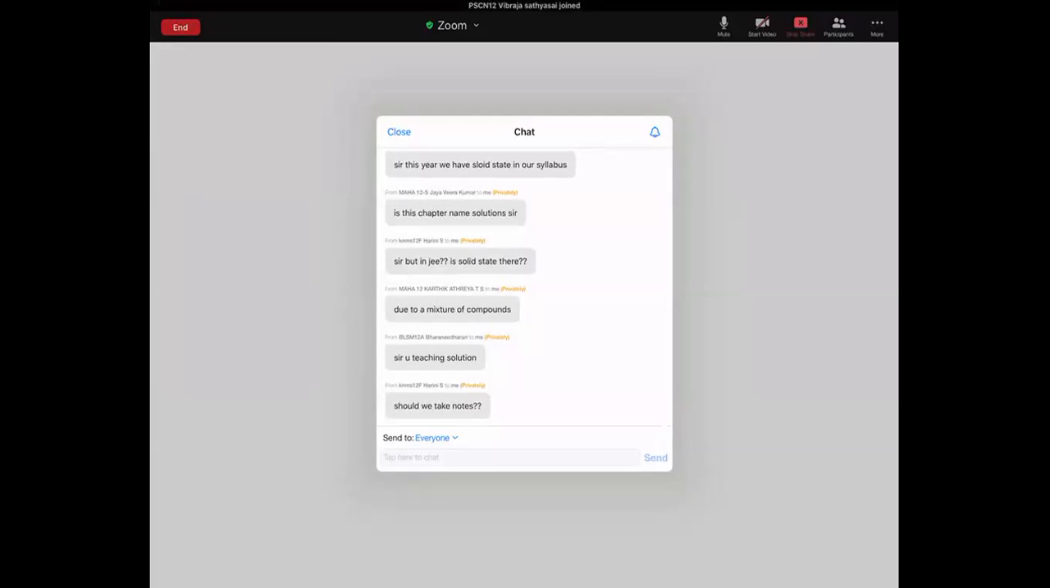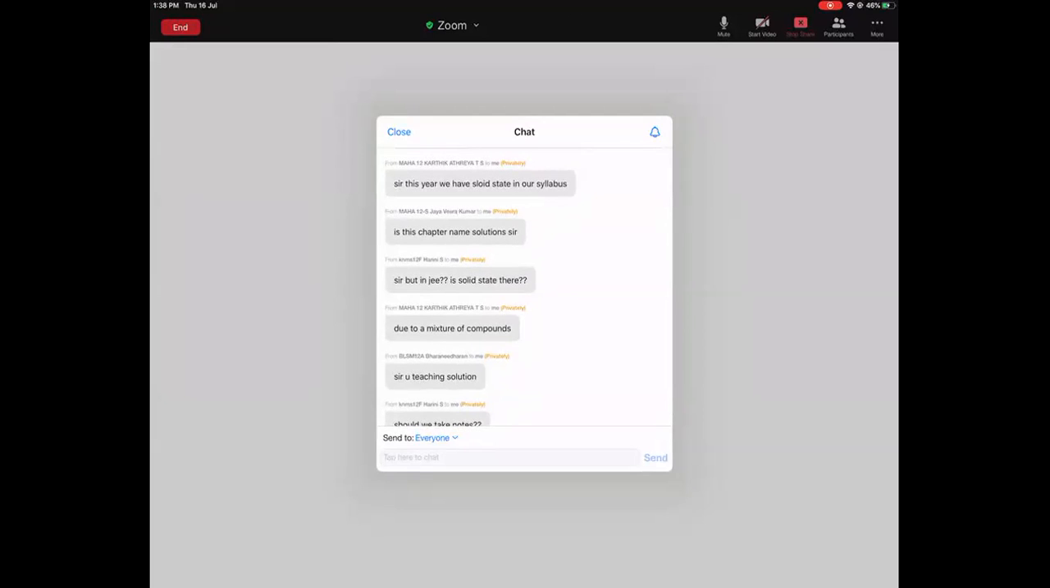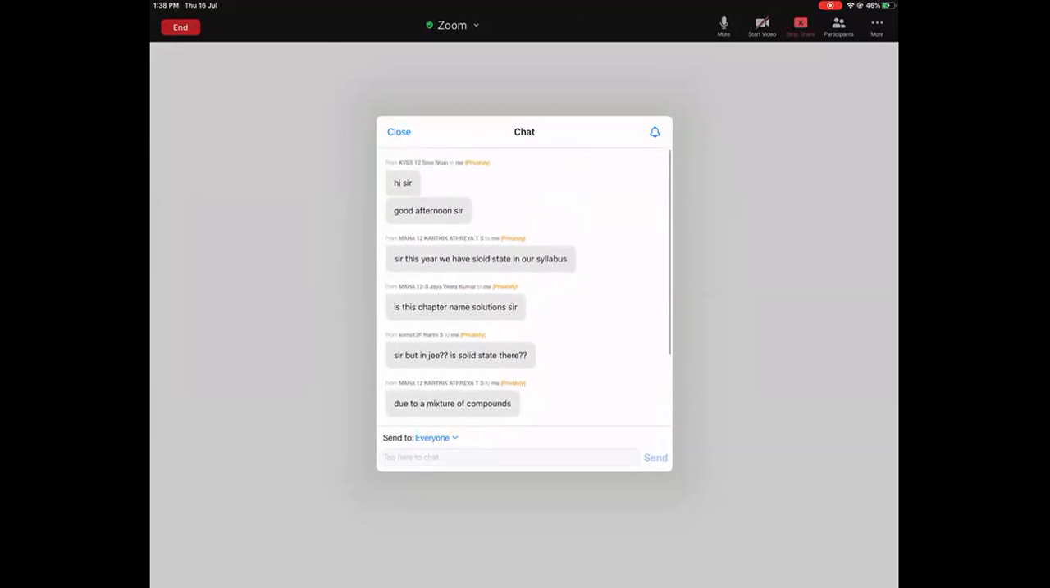In JEE, I don't know whether solid state is there or not. I have no clue. The name of this chapter is solutions. You don't have solid state in your syllabus. I was also surprised when I looked at the list. Solid state also had deleted portions, but last year that whole chapter has been removed. In fact, in the latest books, the chapter itself is not there.